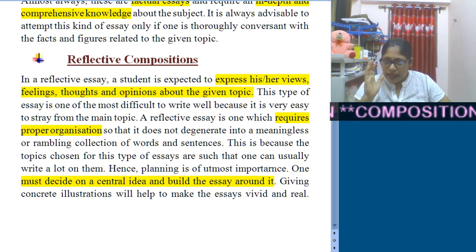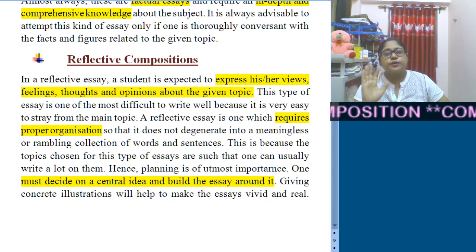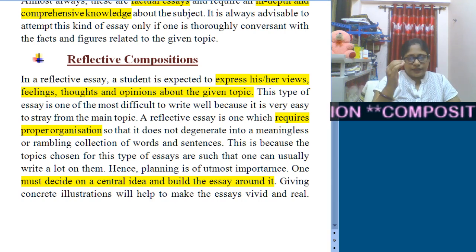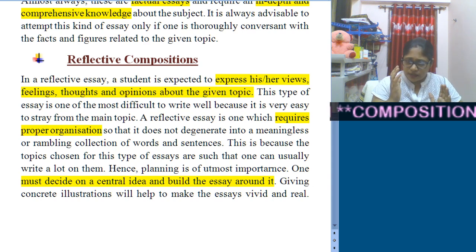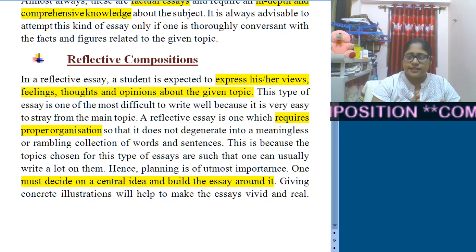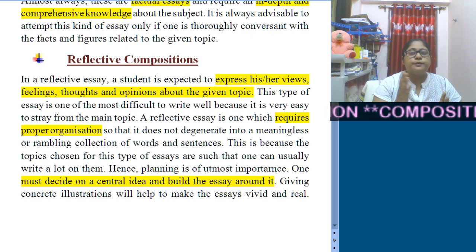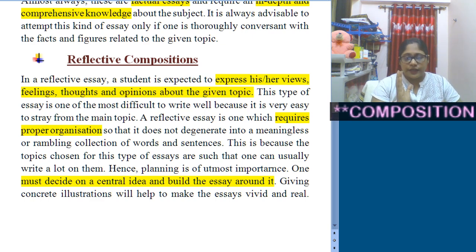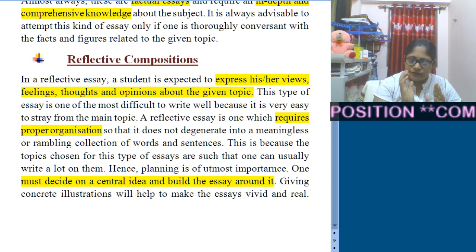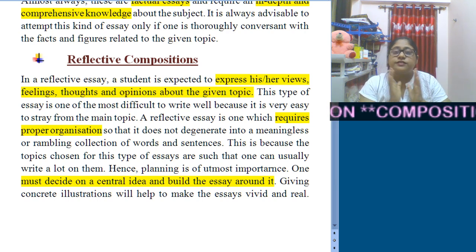You need to have a proper organization, and then proceed to write. Whatever you write must be built on a central idea, and the entire essay will be around the central idea. You have to explain it vividly so that it appears real.